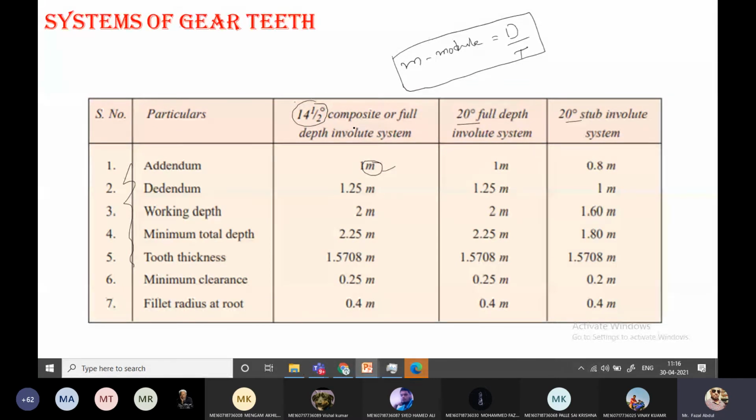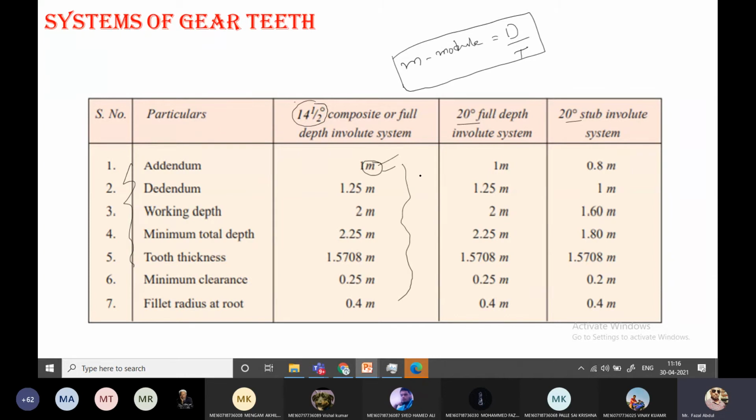In the design of a spur gear, the question will simply ask you to design a spur gear for the 14 and a half composite system, with this much torque transmitted. So it is your duty to remember all these values, write the equations, substitute the module value, and get the answers.